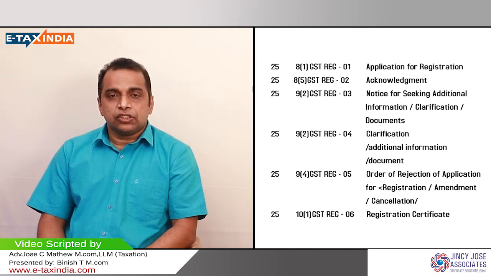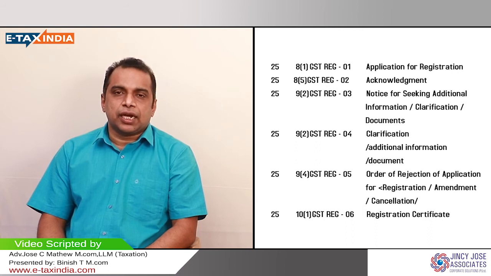So make sure that whenever you file an application online, the information should be exactly the same as in the Income Tax database, the Central Board of Direct Taxes database, and the name printed on your PAN card.